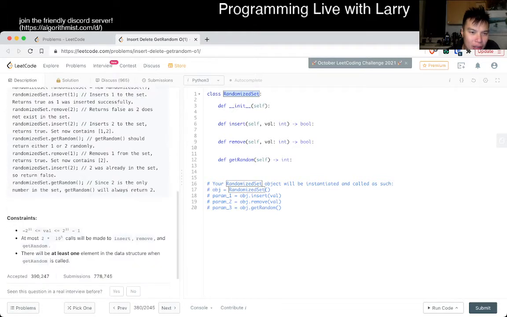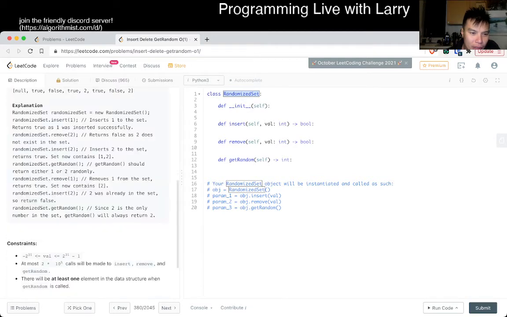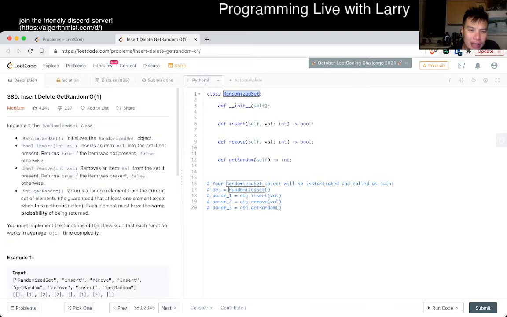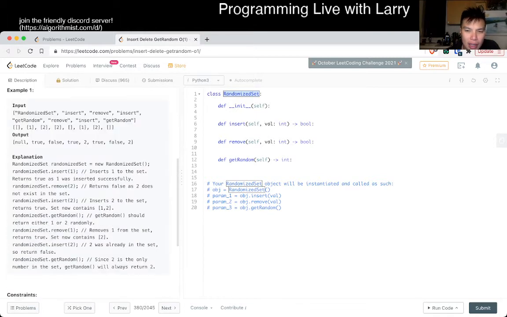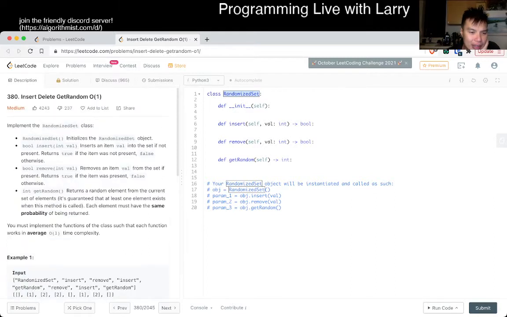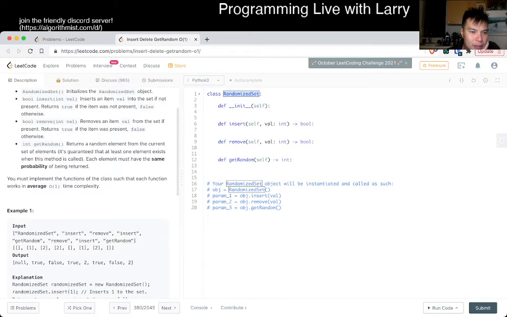Let's look at some constraints. One thing I'm trying to avoid is using libraries, because even if I use a library, can I get this in a good case? I don't know actually.